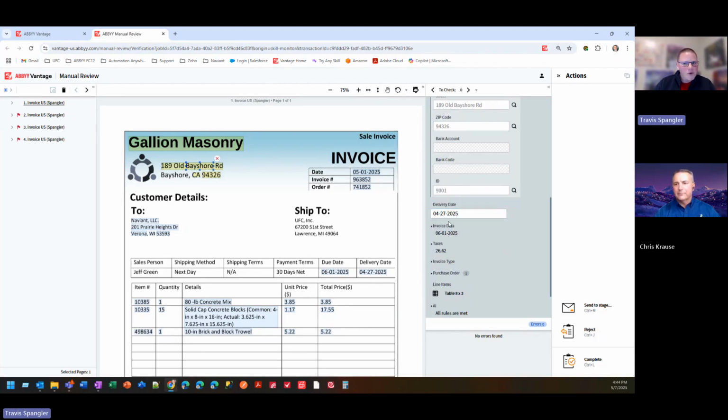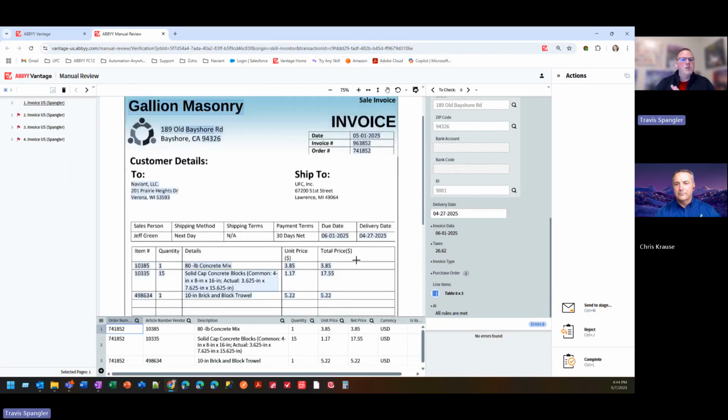And not to bore you with reading every field, but these are already pre-built models. These are pre-built solutions that are ready to go. So you would get all of this as part of your ABBYY solution, including things like line items, of course. So not only do we have the header information, we do have line items, but there's a special little spot that I haven't shown you yet that is not part of a typical scenario or typical demo, because we saved it especially for you as part of today's experience.